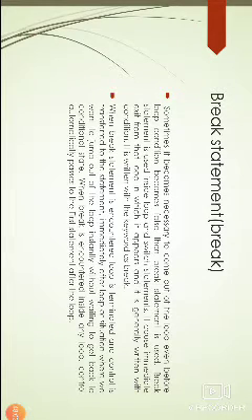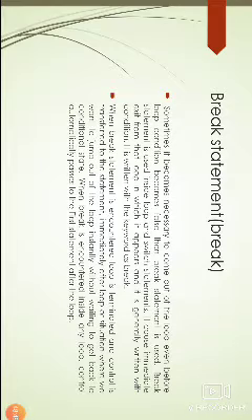Now the break statement. Sometimes it becomes necessary to come out of the loop even before the loop condition becomes false, then the break statement is used. The break statement is used inside loop and switch statements. It causes immediate exit from the loop in which it appears, and it is generally written with a condition. It is written with the keyword break. When the break statement is encountered, the loop is terminated and control is transferred to the statement immediately after the loop. It is used in situations where we want to jump out of the loop instantly without waiting to get back to the conditional statement. So when break is encountered inside any loop, control automatically passes to the first statement after the loop.